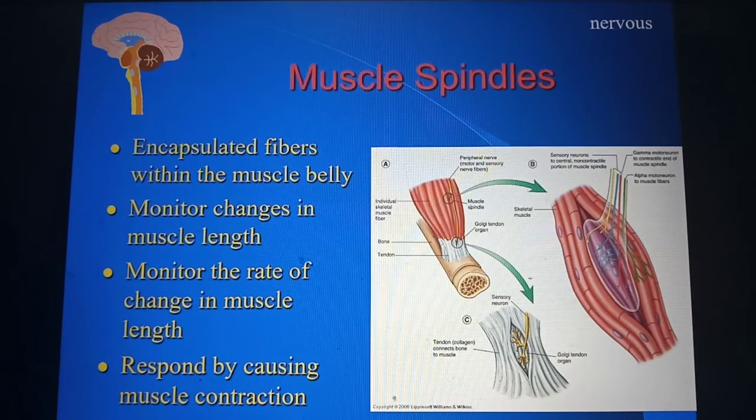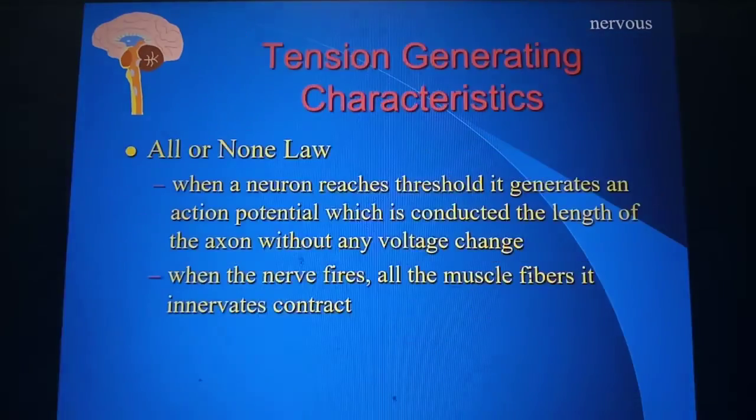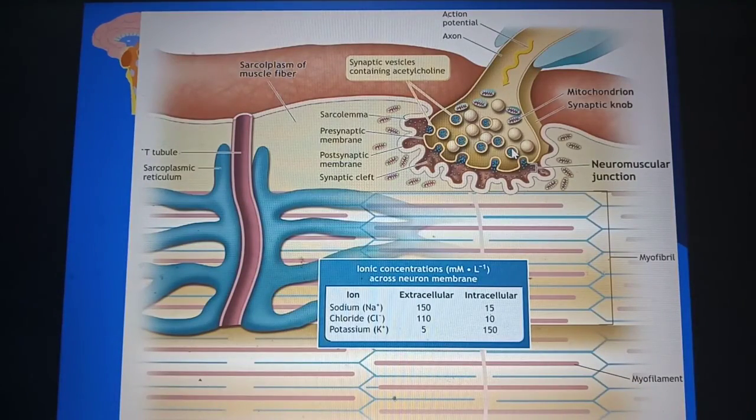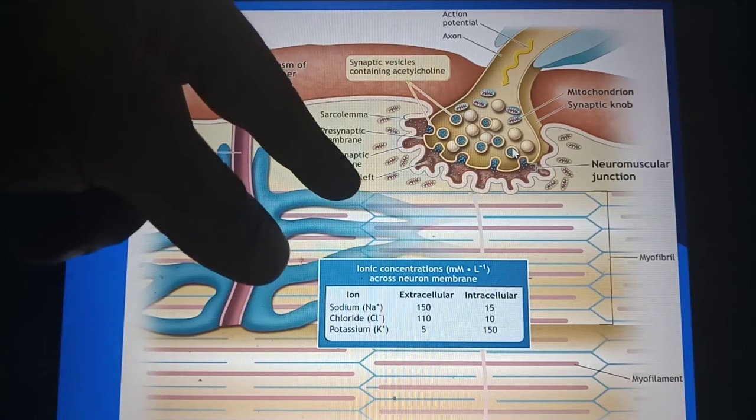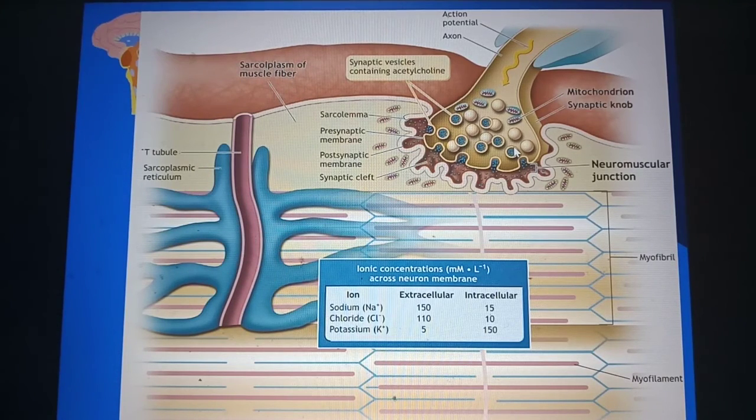For example, there are some diseases of the neuromuscular junction. We were talking about acetylcholine and how the synaptic vesicles cross and conduct the impulse. When this does not happen, there are some diseases where the muscle will not function because of this neuromuscular junction problem.